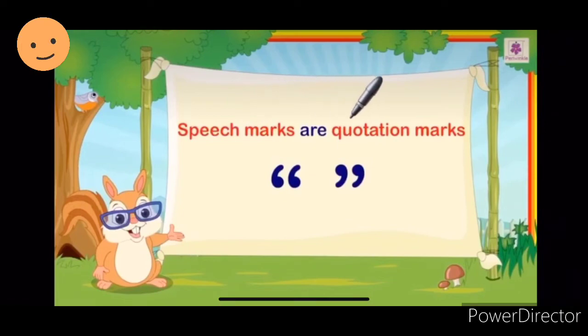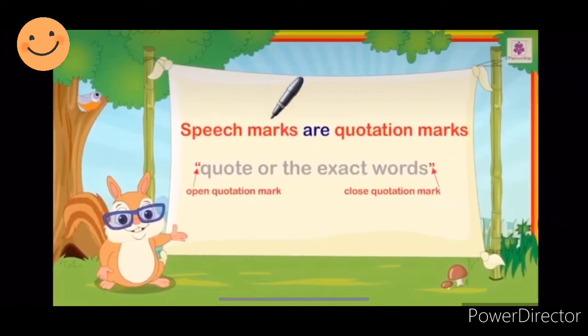Speech marks are quotation marks. You can see here quotation marks. These are called quotation marks. This is the open quotation mark and this is the closed quotation mark. Now in between you can write the exact words of the person who says anything. You can quote that easily.